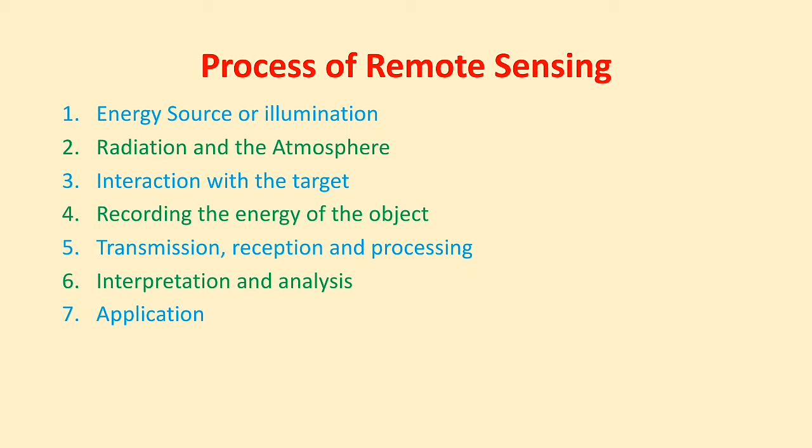This is the important application of the process of remote sensing: whatever information is collected in the form of a digital image, that information has to be extracted from that image in order to better understand and know more about that object. So this is the information about the process of remote sensing.